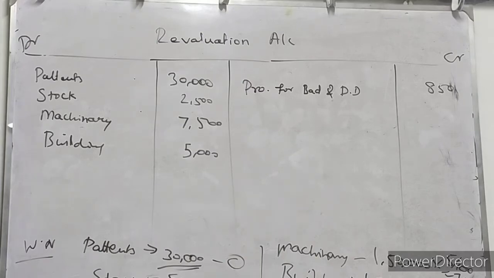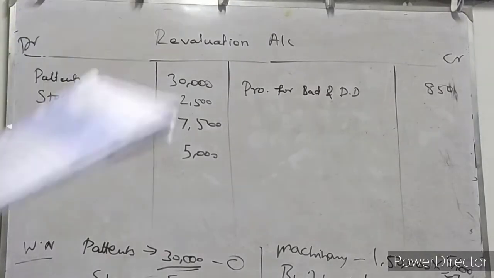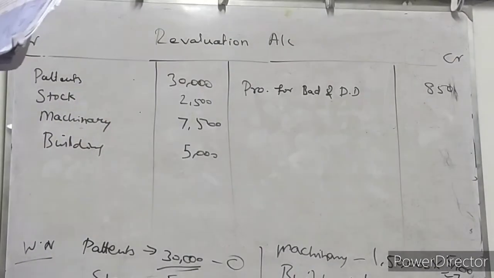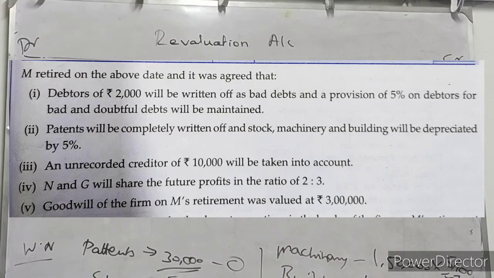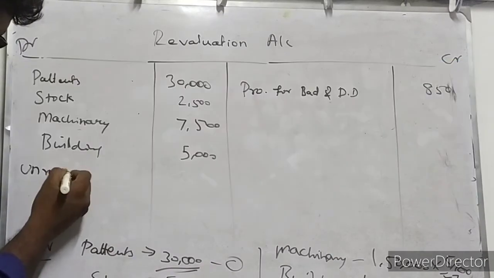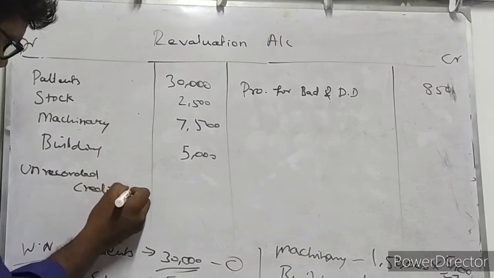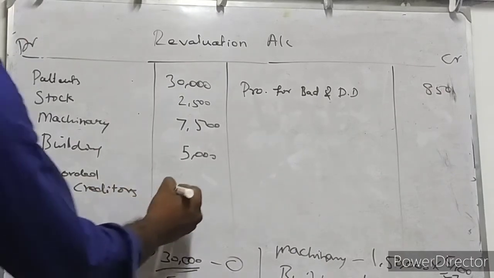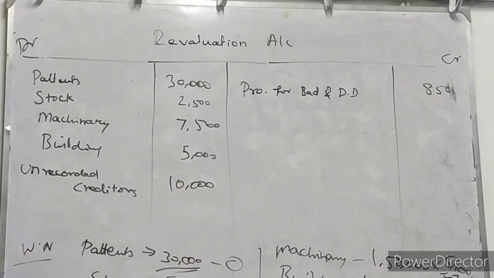And apart from that, next the third additional information you can read out. An unrecorded creditor of rupees 10,000 will be taken into account. So it is an unrecorded liability. Unrecorded creditors. So creditor is increasing. Creditor is a liability. 10,000 rupees worth of creditor is increased, so it is a liability increased.